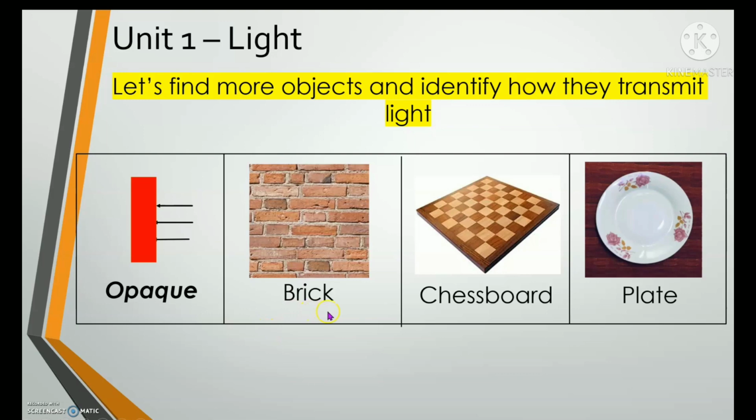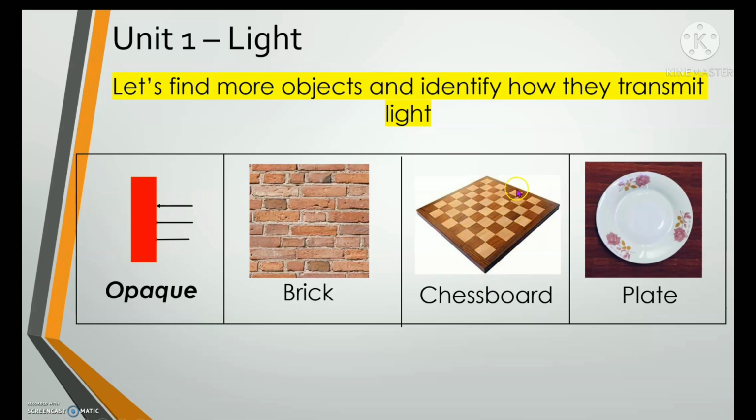Everybody repeat after me. Brick, chessboard, plate. Very good. So the brick, once the light hits the brick, we cannot see right through it. We cannot see what's on the other side of this brick because the light does not transmit through the brick. Another example is the chessboard.